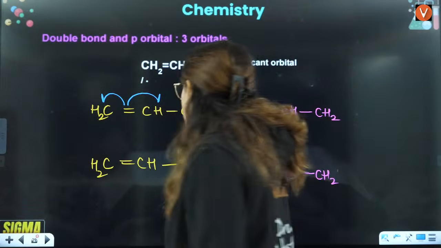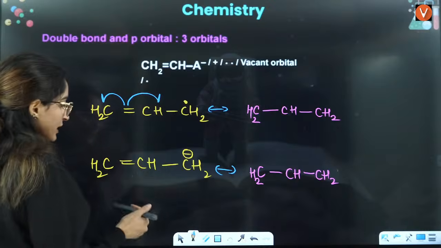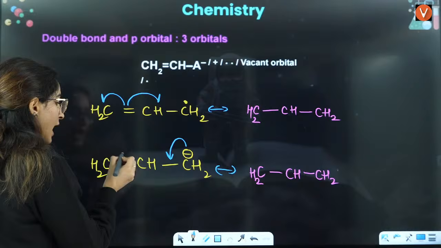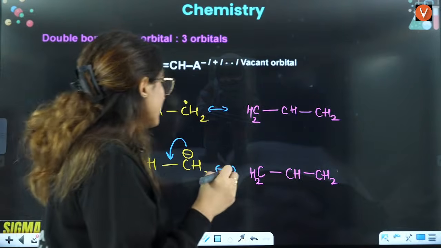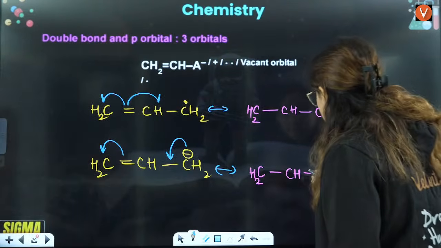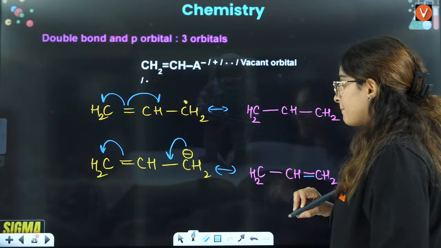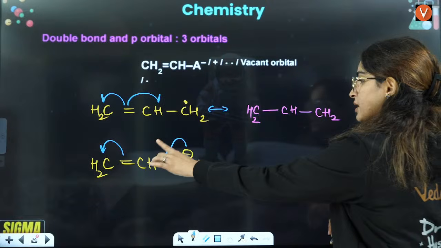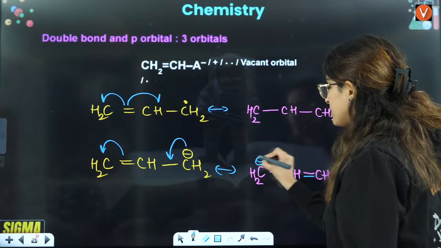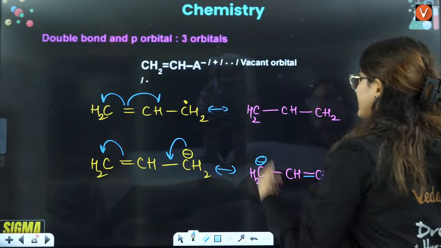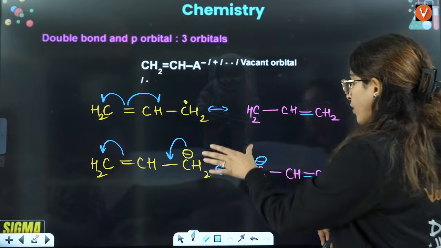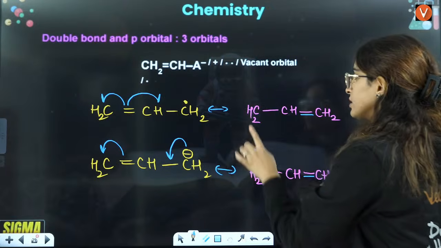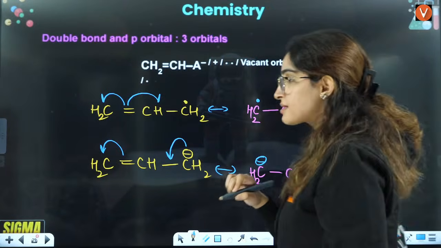So now here we can see that this negative charge will shift here and this bond will shift here. Whenever negative charge is shifting, negative charge goes to bond pair, and bond pair to negative charge. This is the form. Here, because of homolytic cleavage, it will be a double bond, and here it will have a free radical. And that's how you will have this.